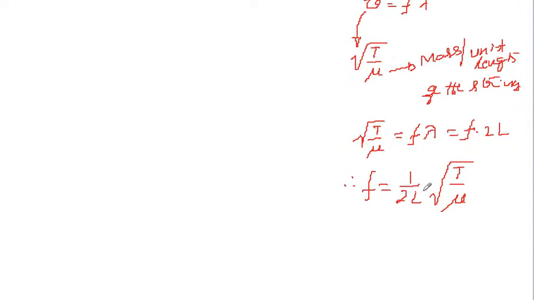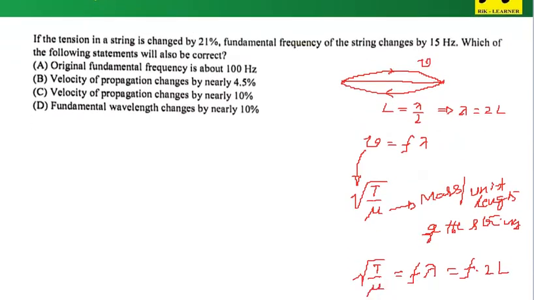Now I know the length is constant for the given string and mass per unit length is also constant. So finally what I can write for this? This is f proportional to root T. This is how I can express the direct relation between the tension in the string and the fundamental frequency. And this is called the fundamental frequency corresponding to the first mode of vibration.